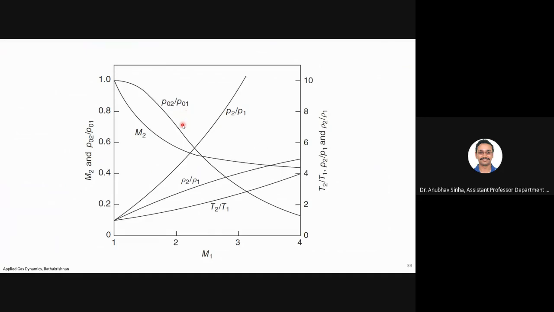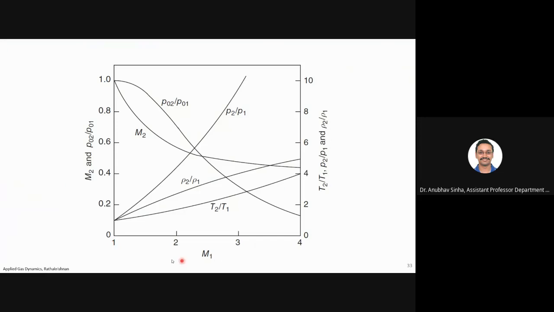Okay, let us look at other properties. So density ratio, rho 2 by rho 1, is increasing with Mach number, and T2 by T1 is also increasing with Mach number, while M2 is decreasing. So basically, as we keep on increasing M1, the speed of incoming flow, M2 will decrease. Pressure will increase and density will also increase. That's why Mach number has to go down. So basically your flow becomes from supersonic to subsonic.